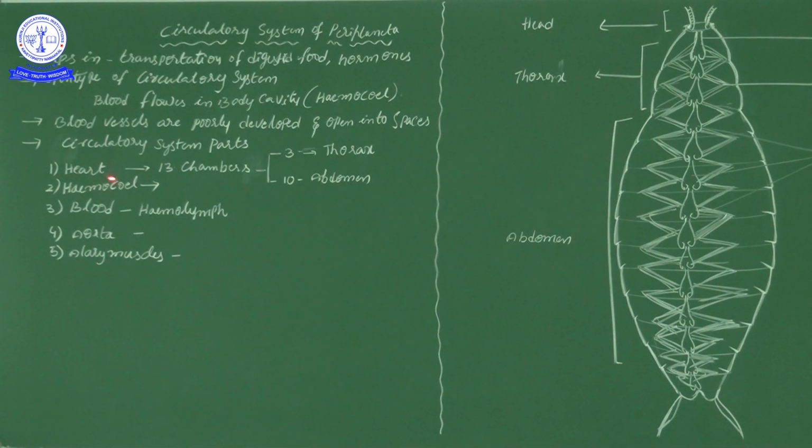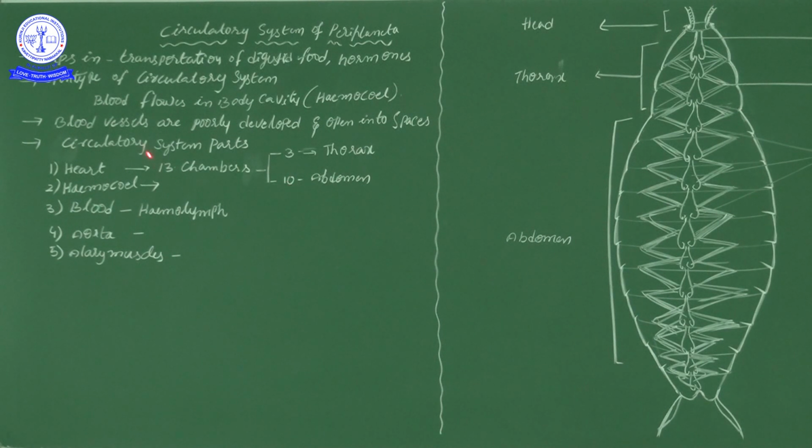Here the cockroach heart has 13 chambers. Where are they located? Basically, the head region of the cockroach is a capsule. And then the thorax, how many segments are there? 3 segments, correct na? And then the abdomen, how many segments? 10 segments. So 3 plus 10, 13.